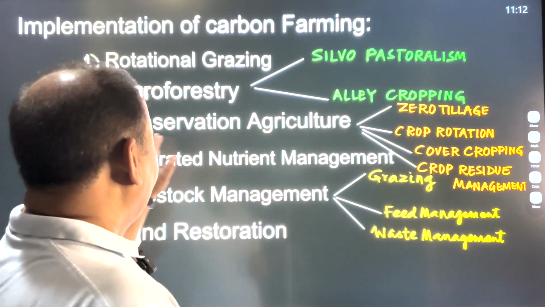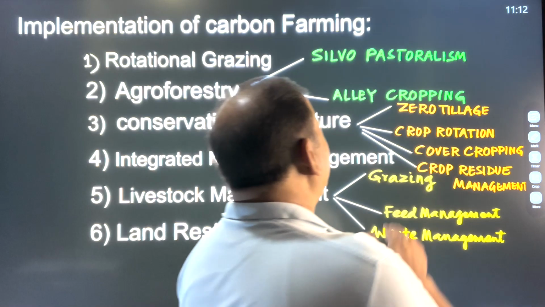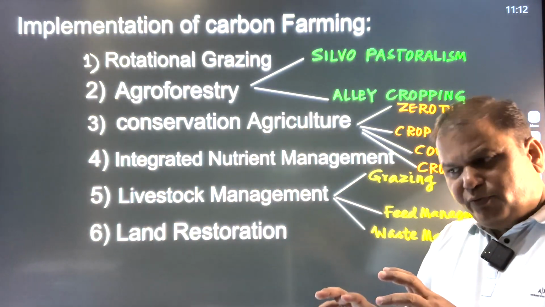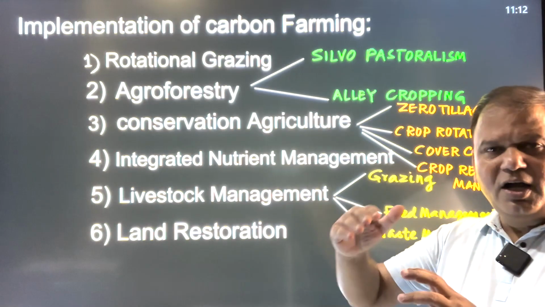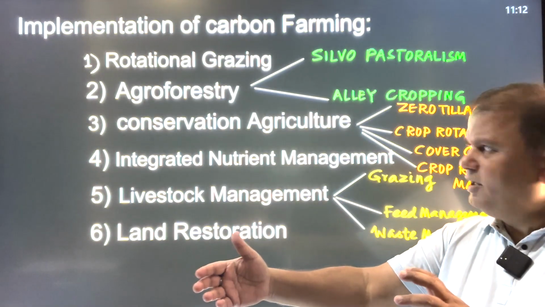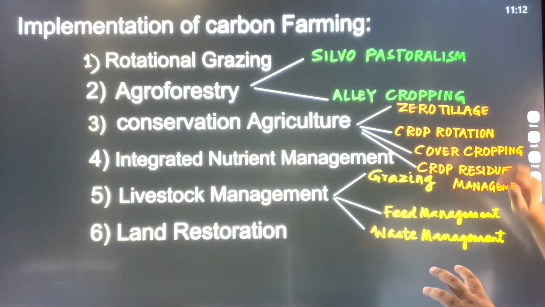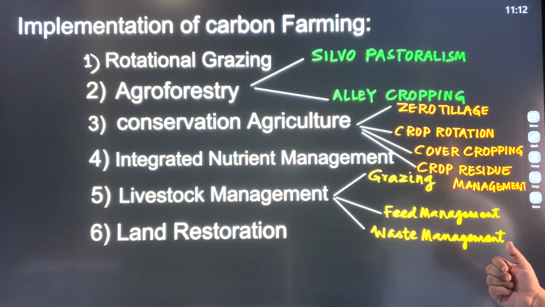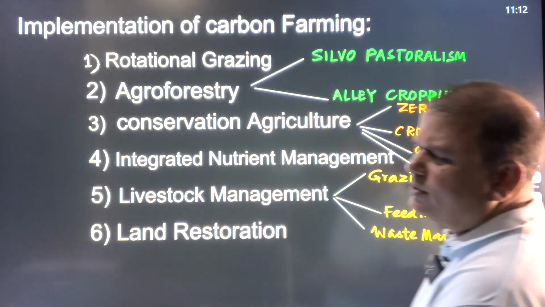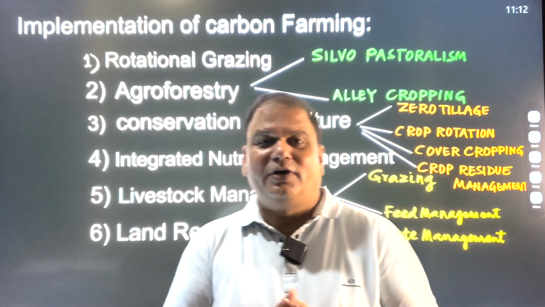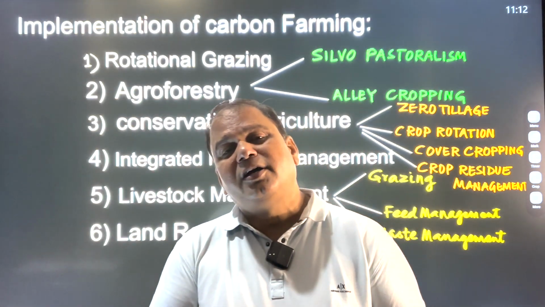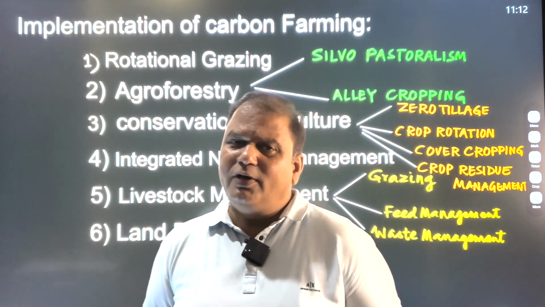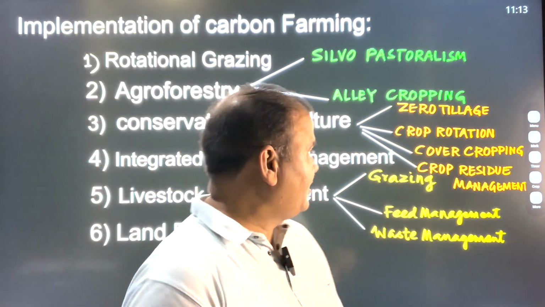Now, conservation agriculture includes zero tillage. Zero tillage means the sowing of seeds would be done without ploughing the field. So no harm, no disturbance to the soil would be made. So that's called zero tillage agriculture. Crop rotation, everybody understands. Cover cropping also. Crop residue management means what? That the stubble would be retained in the soil. Composting would be done, because stubble burning is responsible for enhancing air pollution on a large scale.